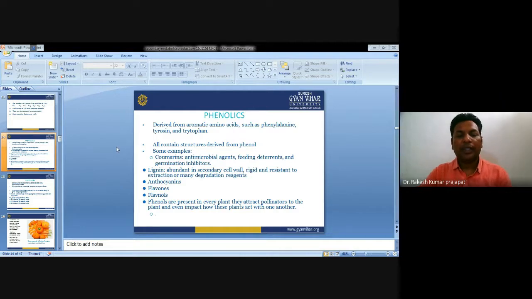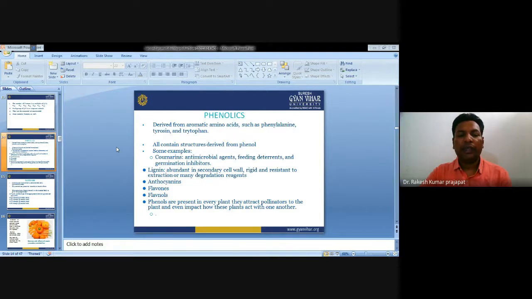Next is lignin. Lignin is abundant in the secondary cell wall. Lignins are somewhat rigid and resistant to extraction or many degradation reagents.